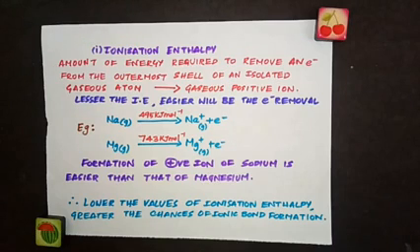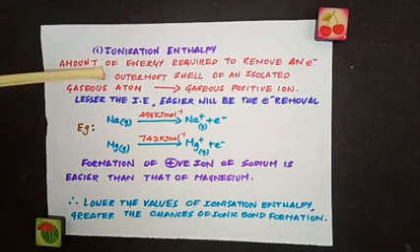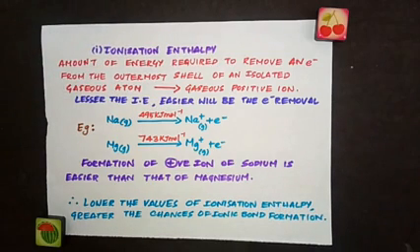So the first factor is ionization enthalpy. We have seen this already in the 3rd chapter, along with electron gain enthalpy, so we will just recall that. What is ionization enthalpy? It is the amount of energy required to remove an electron from the outermost shell of an isolated gaseous atom to convert that atom into a gaseous positive ion. For ionic bond formation, we need to form a positive ion. So if the ionization enthalpy is less, then you can easily remove the electron and easier will be the positive ion formation.